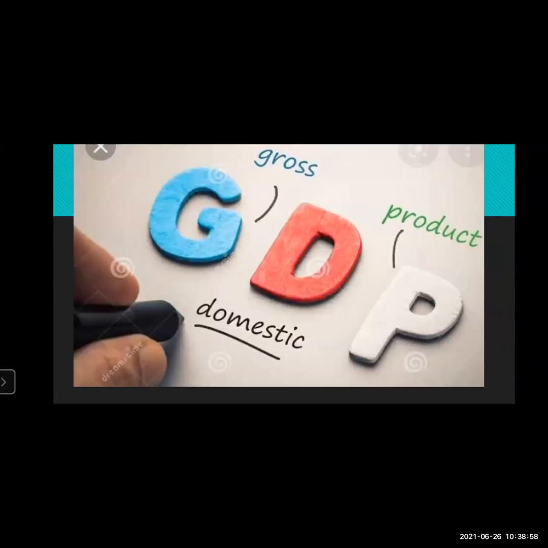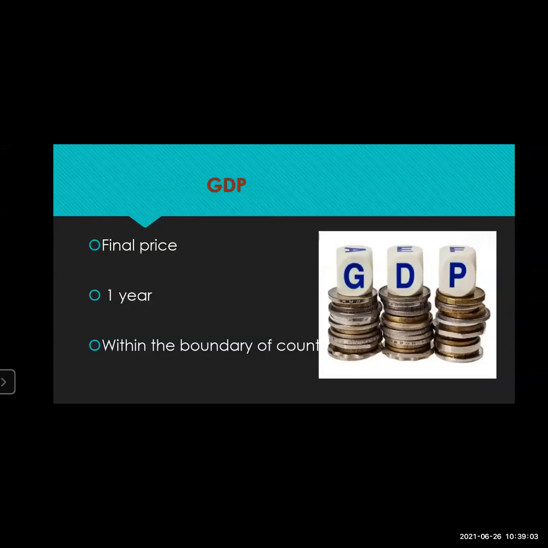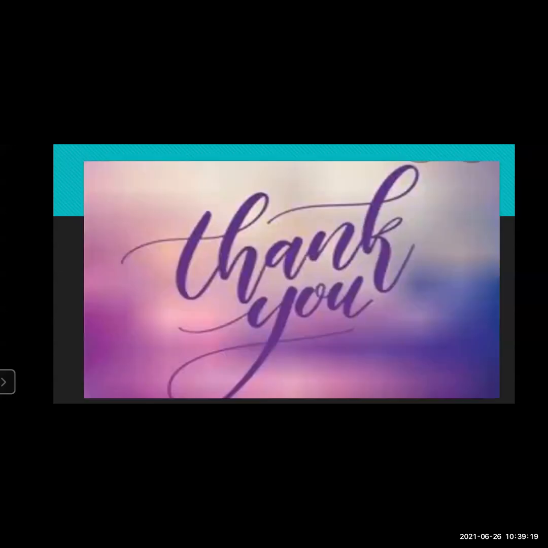Then finally we saw GDP, the gross domestic product. We saw how it is taken into consideration and what the meaning of gross domestic product is: the final price of the commodity for one year, produced within our country, is considered our GDP. So we have completed the lecture, and thank you, dear students.